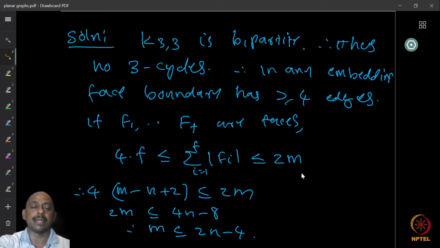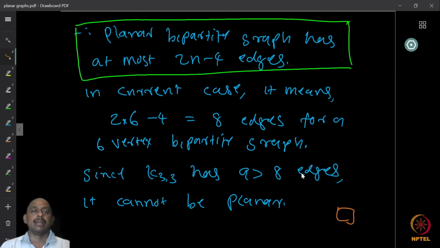So let us try to use it on K33. K33 is bipartite, and 2n minus 4 for this graph is 2 into 6 minus 4, which is 8. But we have 9 edges in K33. So a bipartite planar graph cannot have this many edges, and this tells you that K33 is not planar.